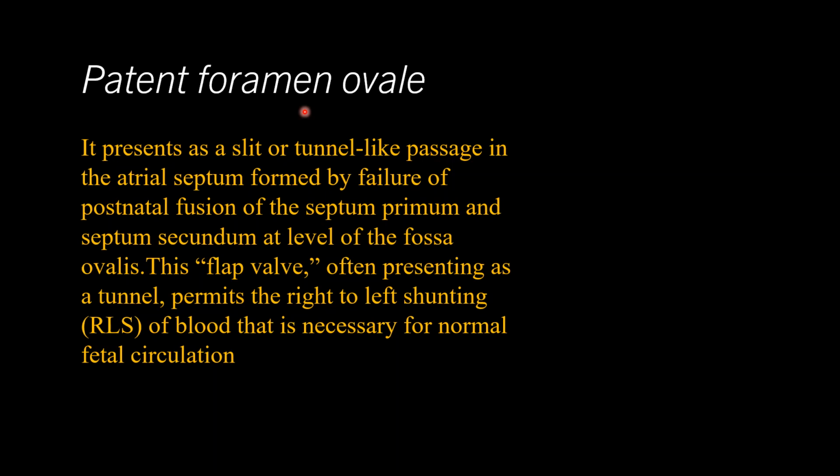As we know, there is more pressure in the left atrium than the right atrium, which keeps it closed. But the problem occurs when the person having PFO does strenuous activities and there is pressure reversal.